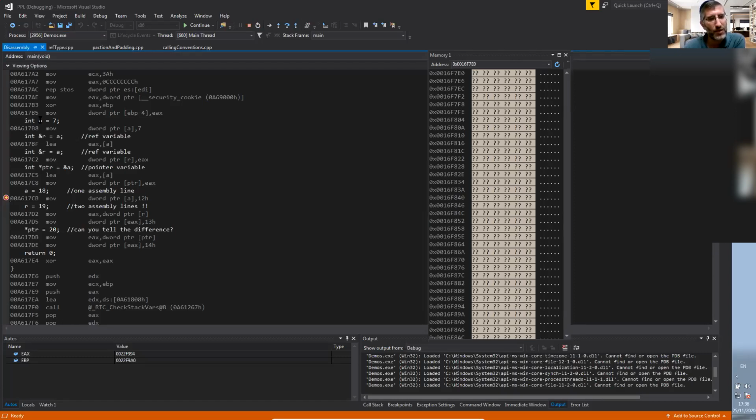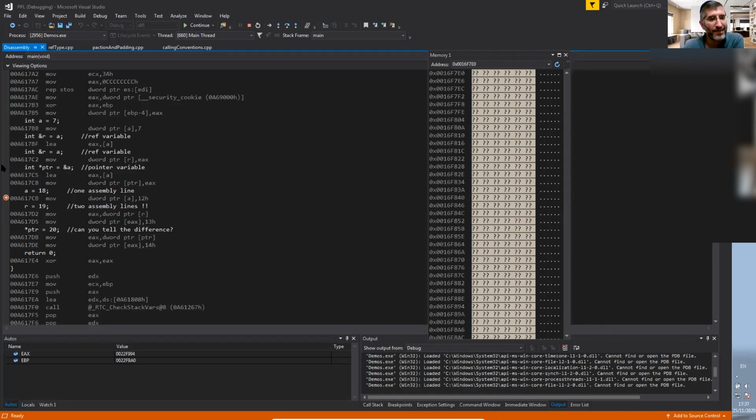We have int a equals 7. So that's just a move on this line right there. We're moving the value 7 to the location that is pointed to by the variable a. Okay, that's a equals 7. That makes sense. And then we have load effective address, and it's loading the address of a into EAX, and then it's moving that value into r. So in a sense, it's loading the address of a into r.